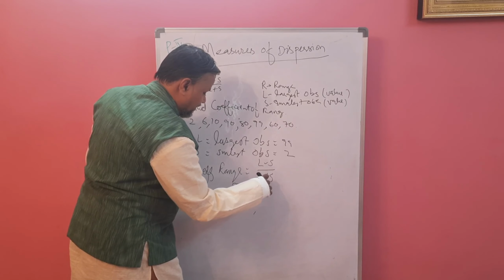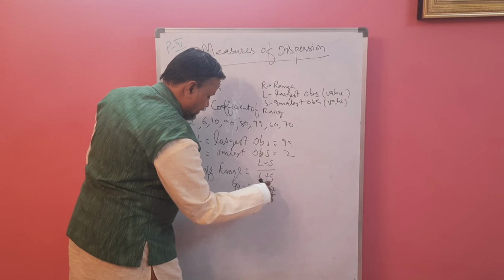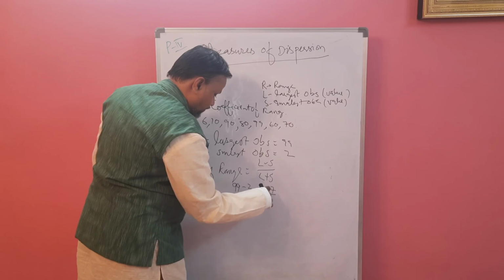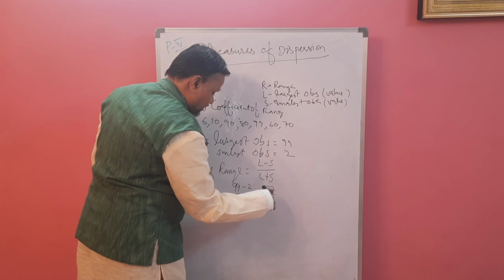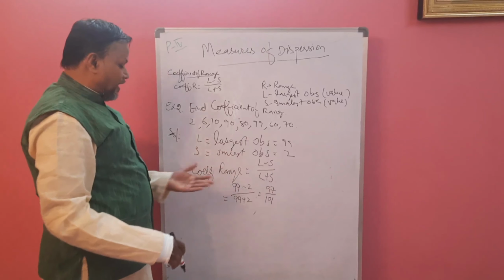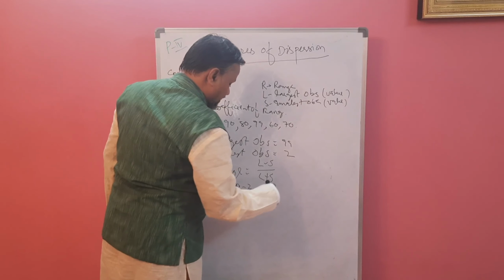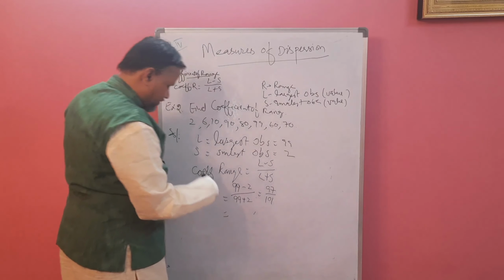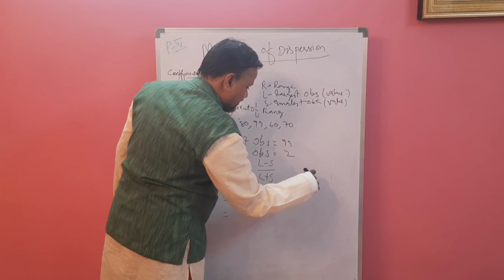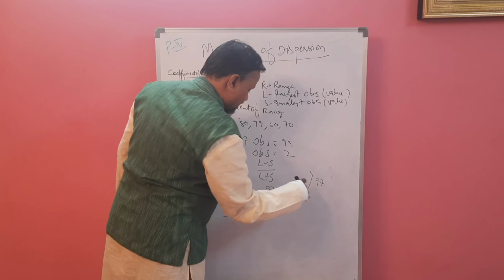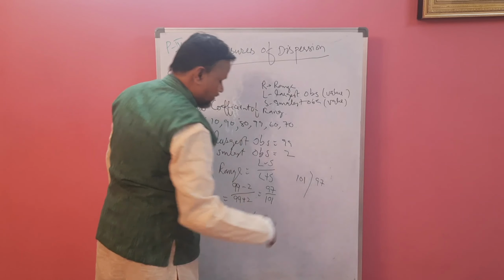So this is nothing but 97 divided by 101. If you divide, you will get the value in decimals, and this is your coefficient of range. Divide 97 by 101.